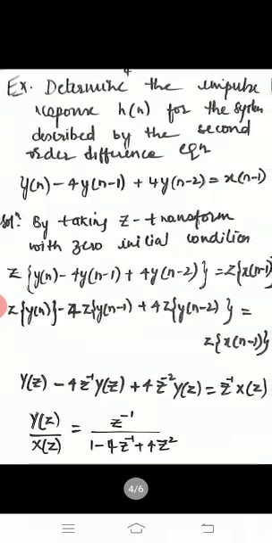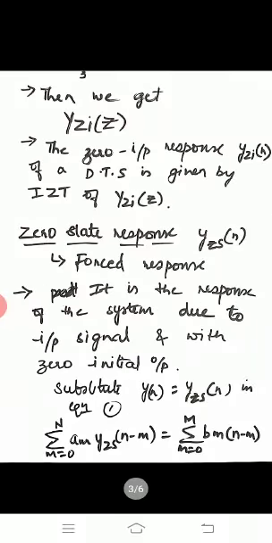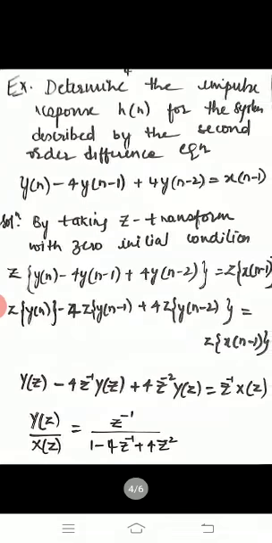So dear students, these are some of the basics of the transfer function of an LTI system, the output response of an LTI system, and the impulse response of an LTI system. Now let us discuss some numerical. So dear students, this is the numerical. The numerical is: determine the impulse response h of n for the system described by the second order difference equation.